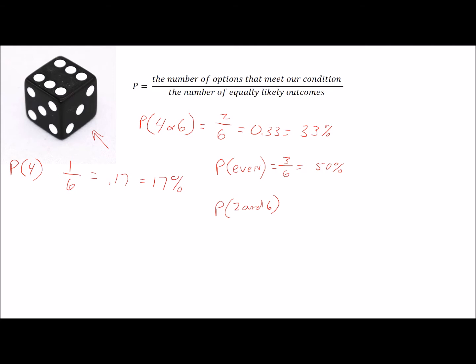It's not possible. So that's 0 divided by 6, this will tell you that there is no chance of rolling a 2 and a 6 with a single die. These here are what we would call mutually exclusive. And by that, if we have something that's mutually exclusive, they cannot happen at the same time. So those would be mutually exclusive.